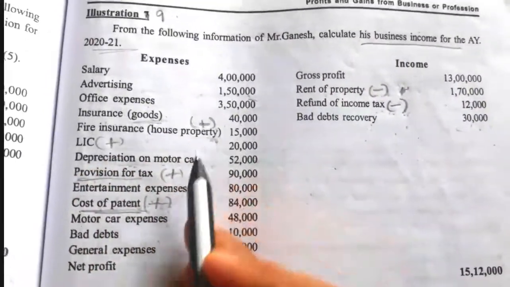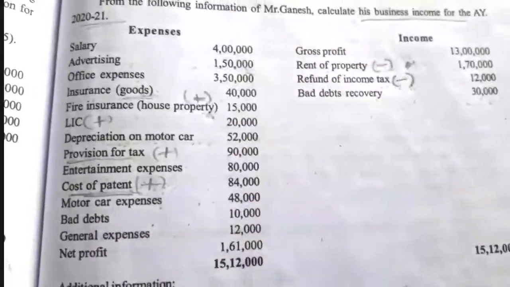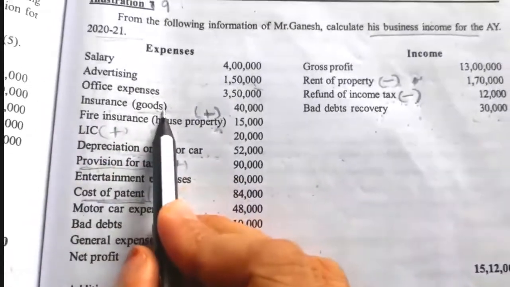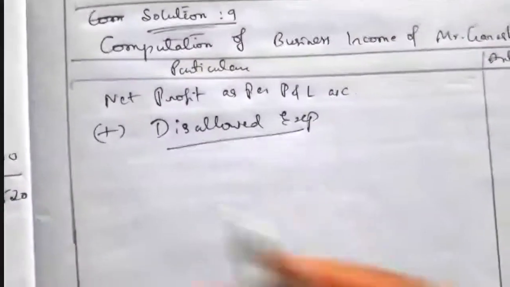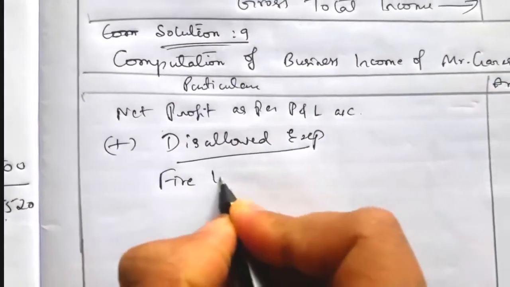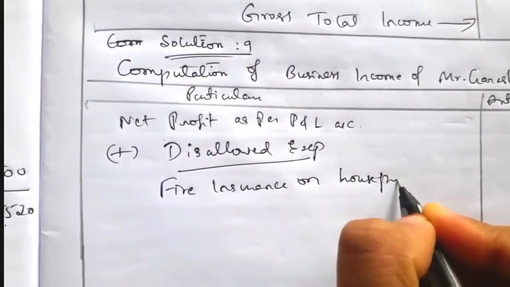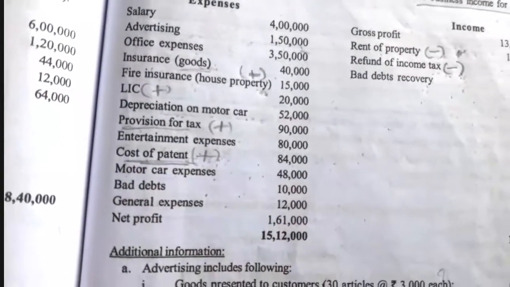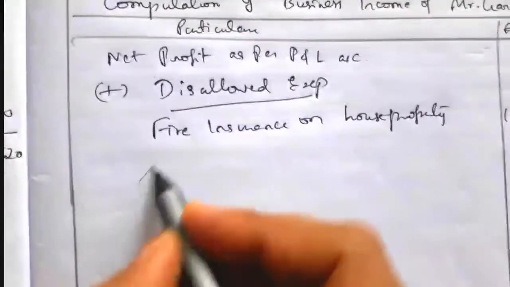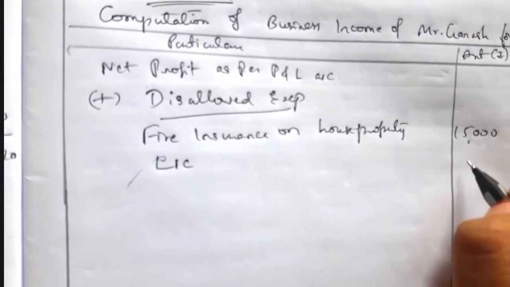Then office expenses relate to business, so they are allowed. Insurance: here the insurance is taken on goods, relating to business, so it is allowed. Fire insurance on house property relates to house property, not to business, so we have to disallow it. Fire insurance on house property is disallowed, the amount is rupees 15,000. Next, LIC is relating to personal purpose, not to business, so we have to cancel LIC of rupees 20,000.